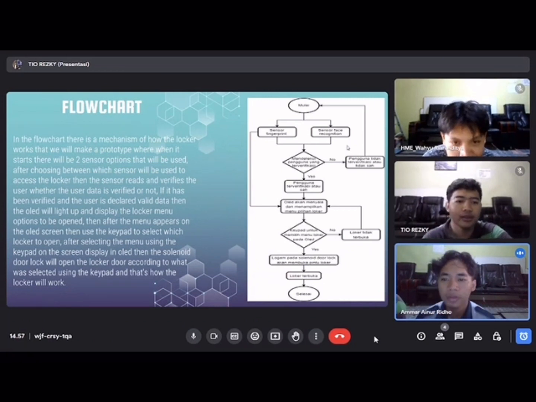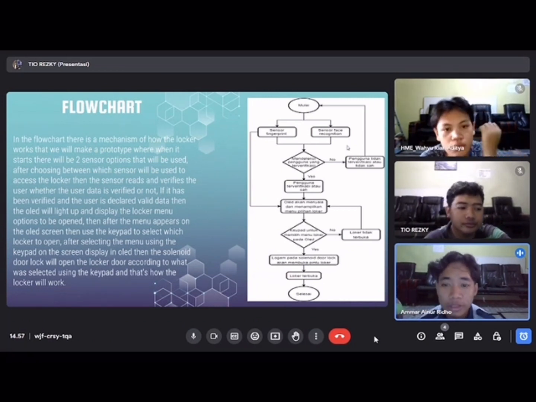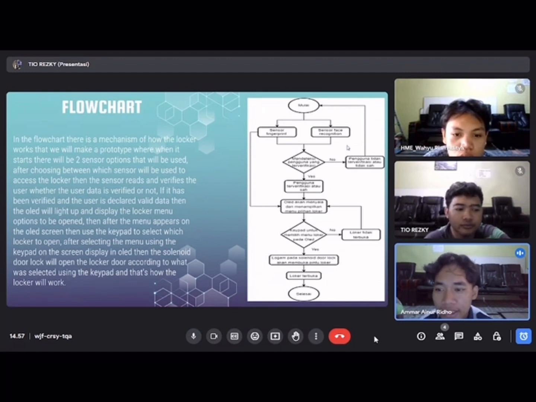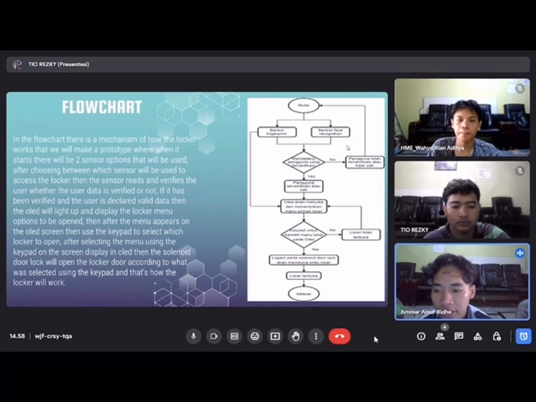Okay, this is the flowchart. In the flowchart, there is a mechanism of how the locker works. We will make a prototype where, when it starts, there will be two sensor options that can be used. After choosing which sensor will be used to access the locker, the sensor reads and verifies the user, whether the user data is verified or not. If it has been verified and the user is declared valid, then the OLED will light up and display the locker menu options to be opened. Then after the menu appears on the OLED screen, use the keypad to select which locker to open. The selected door lock will then open the locker door according to what was selected using the keypad, and that's how the locker works.